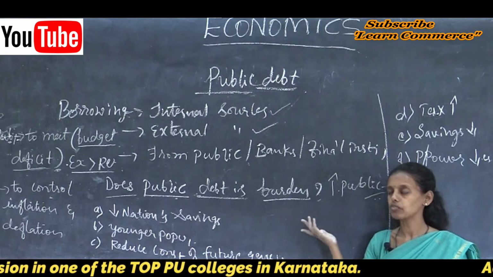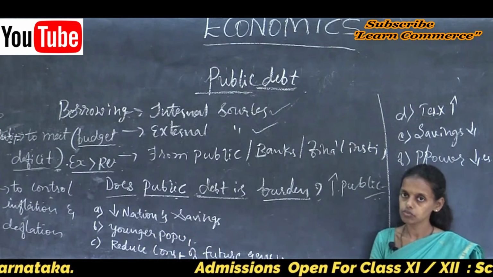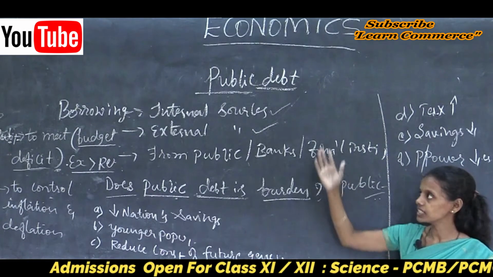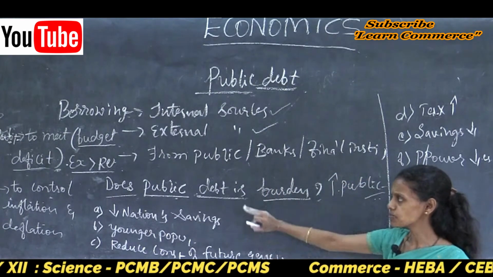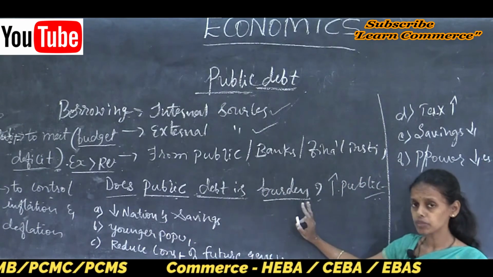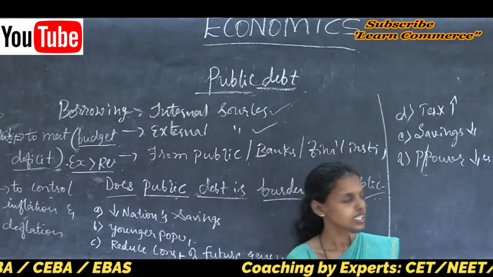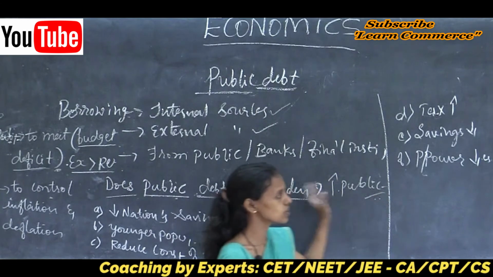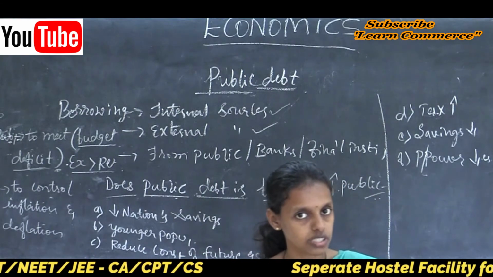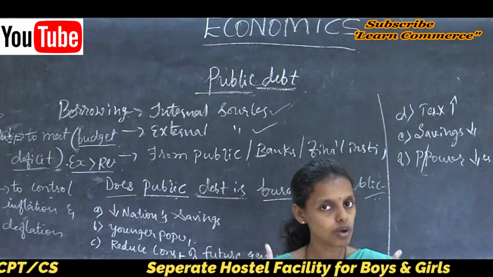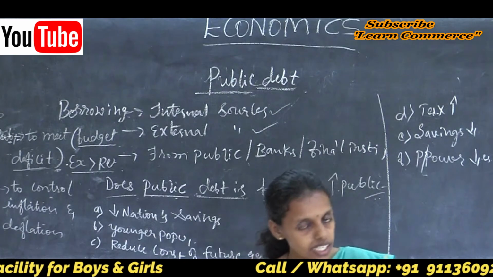To improve welfare, the government is also going to borrow money from the public or from any internal or external sources. Thus, public debt is really a burden, but it is also needed to meet unforeseen contingencies, because it is a powerful tool or instrument to control inflation and deflation.